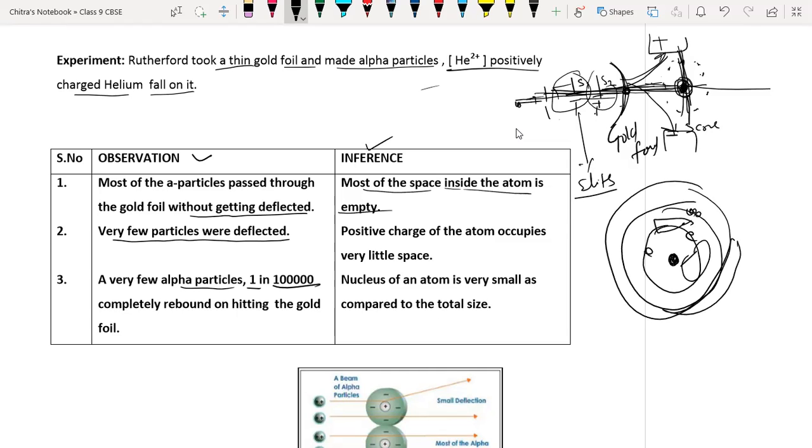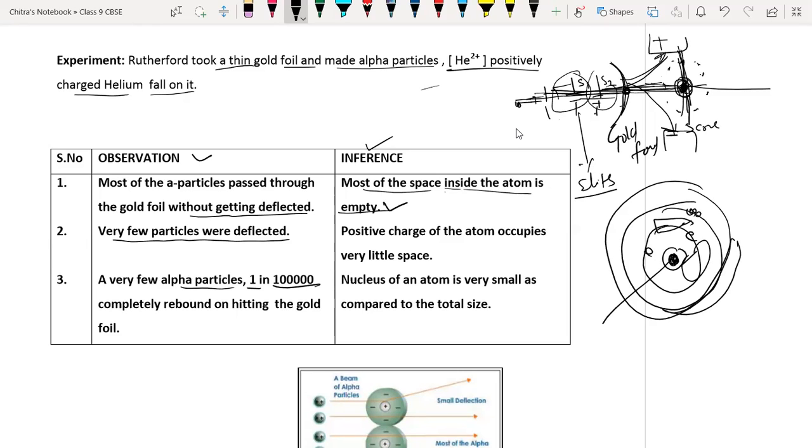So most of the space inside the atom is empty. The positively charged part of an atom occupies very little space, because the positively charged particles are present only in the center, and the center of the atom is called the nucleus, which is very small. So the positively charged particles and the neutral particles acquire very small space.